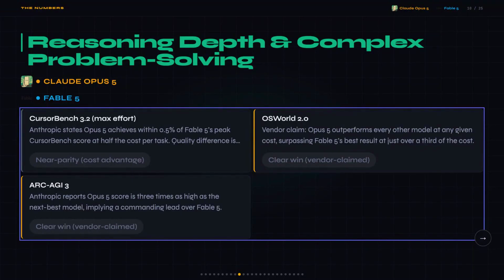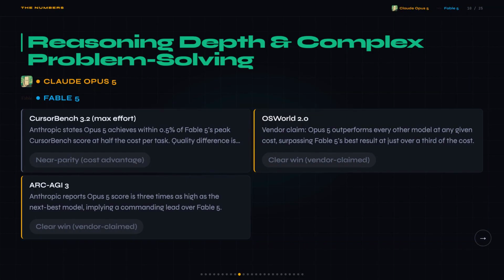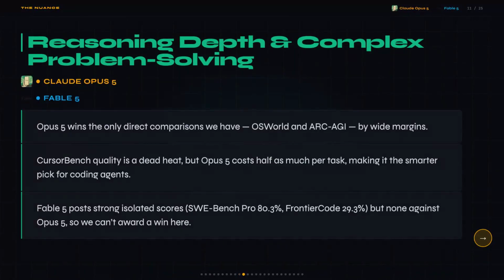On OS World 2.0, Opus 5 outperformed every other model at a given cost, beating Fable 5's best result at just over a third of the price. On Arc AGI 3, Opus 5 scored 3 times higher than the next best model. And Cursor Bench was basically a dead heat within 0.5%, but Opus 5 costs half as much per task.